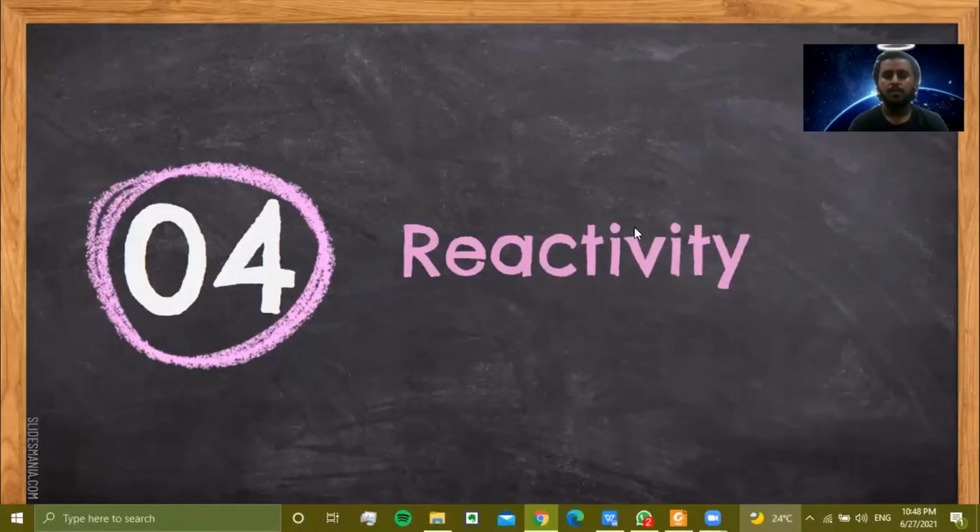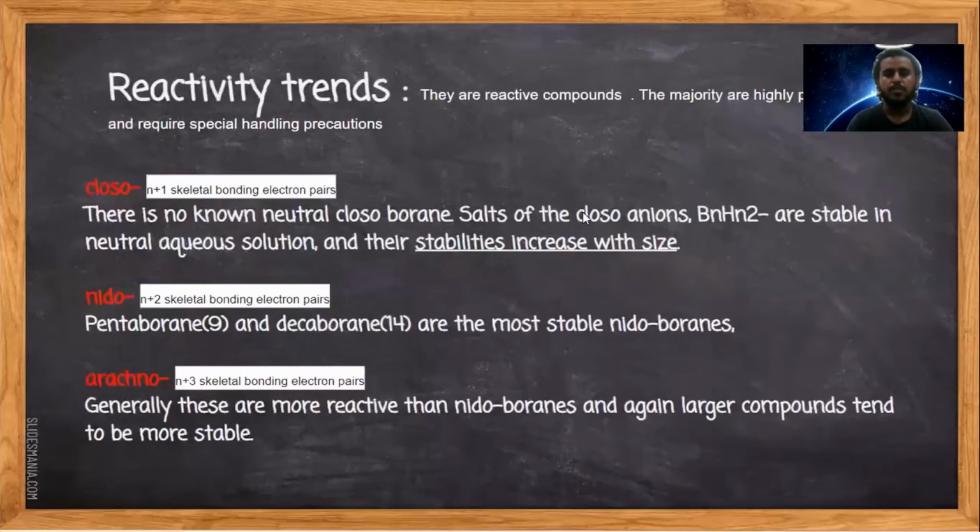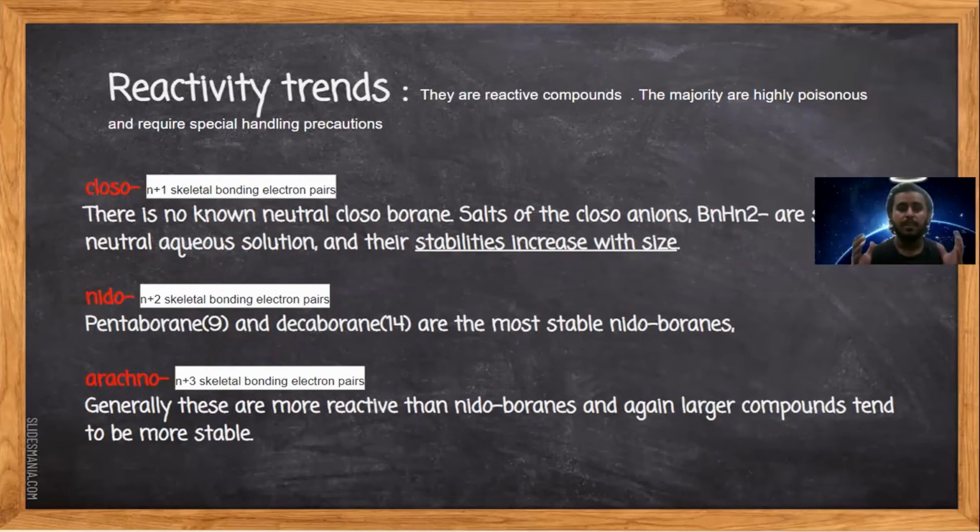Hello. Now I'm going to talk about the reactivity. So we start with the reactivity trends. So the boranes are reactive compounds, and the majority are poisonous, and they require special handling and treatment. So the reactivity trends for the three types of borane, which is the closo and the nido and the arachno.